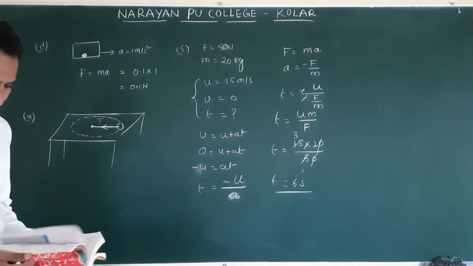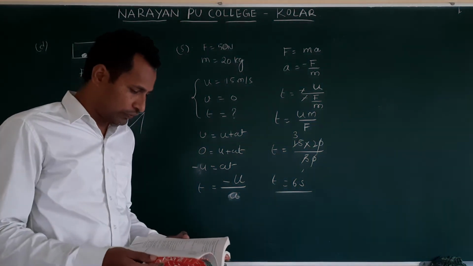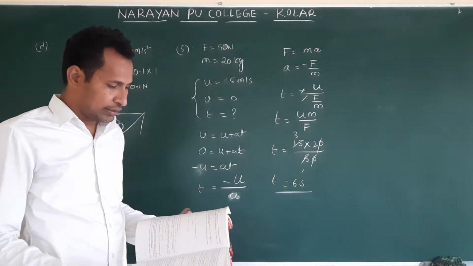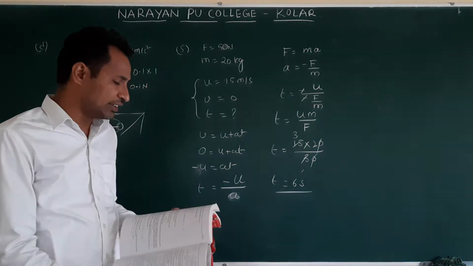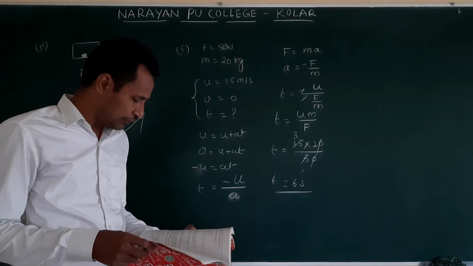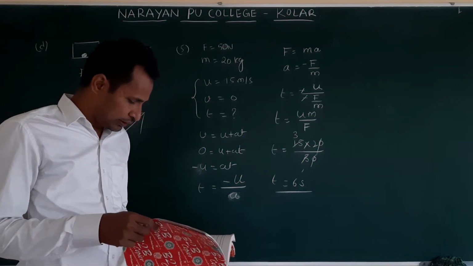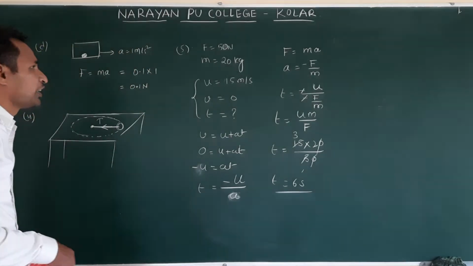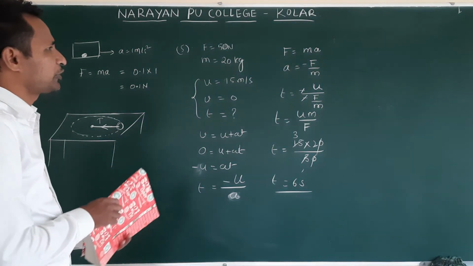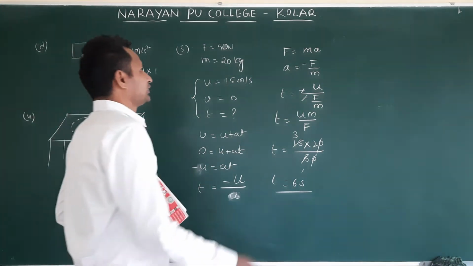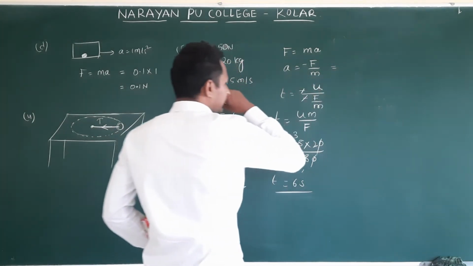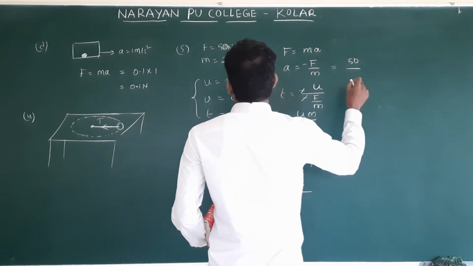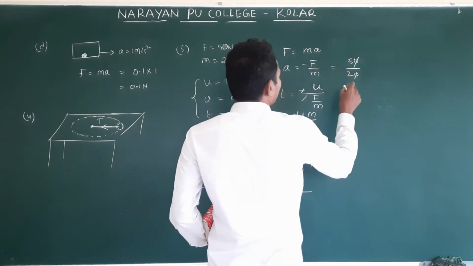Clear? When deceleration comes, we need to take minus. If we do not take it, in the answer we will get minus, that's all. We will get the correct answer only. Then 6 seconds. In the same question, sometimes we are asked what the deceleration is. Then how do you get it directly? F is 50, mass is 20. 0, 0 cancel.